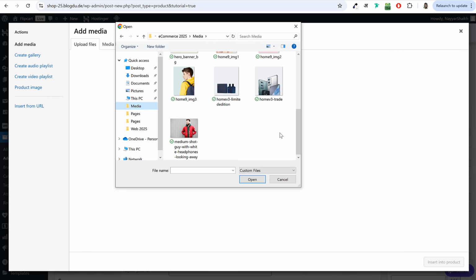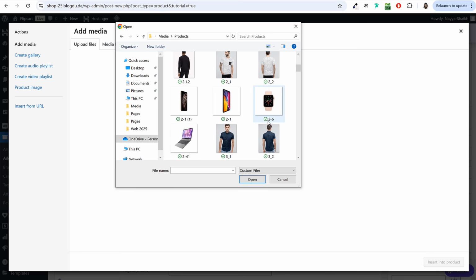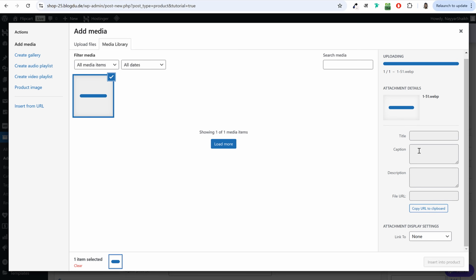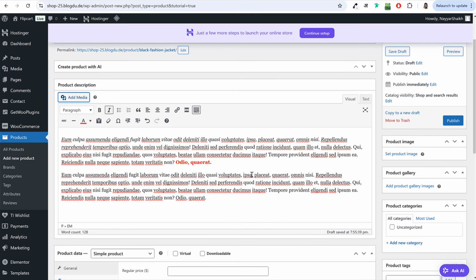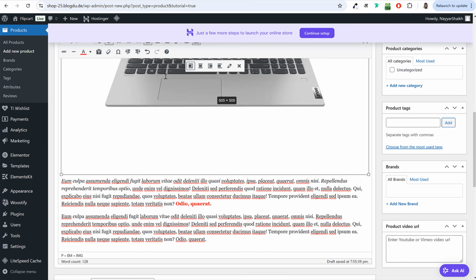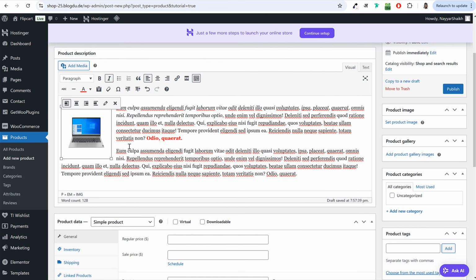So in this case, let me just import some product image from here just to show you. Maybe I'll import this one. Click on open. Now once it is imported, you can do some changes at the right hand side. You can see alignment, you can change. Maybe we'll align it left side. You can also change the size, whatever size you want. If you want small, full, you can select that and click on insert into post. Now because I've selected full size, this is quite big. You can also change the size from here like this. Whatever size you want, you can select this. Now this is how it will look like. So you can import any image or anything like this.